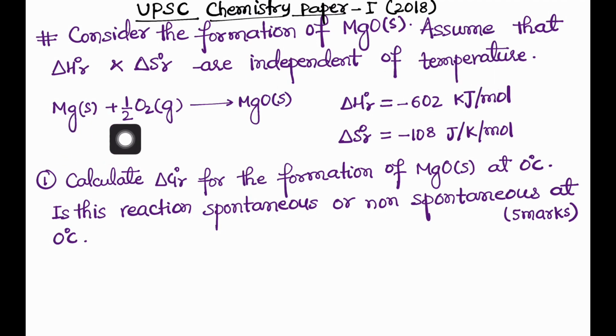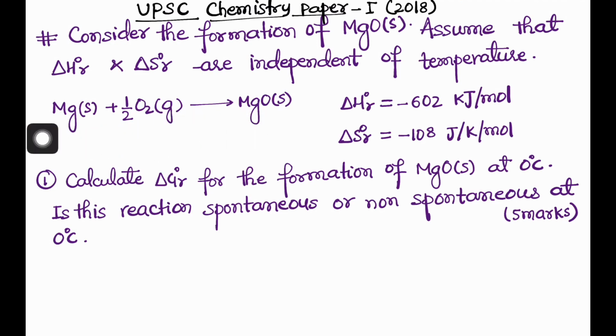The reaction is Mg solid plus half O2 gas giving MgO solid. So you can see the entropy change must be negative, because on the left hand side there is gas, and on the right hand side it is solid only. The entropy change of this reaction is minus 108 joule per Kelvin per mole, whereas the enthalpy change is minus 602 kilojoule per mole. So the enthalpy change is very high, and it is clearly understood that this is a highly exothermic reaction, the burning of magnesium.